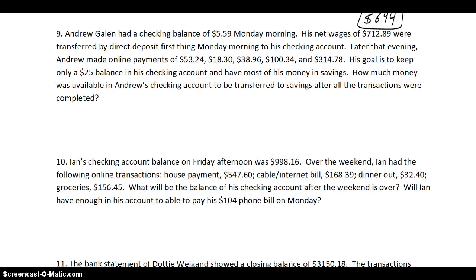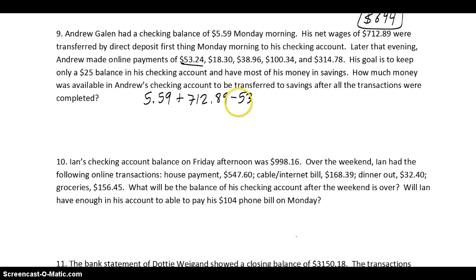Okay. Andrew had a checking balance of $5.59 on Monday. His net wages of $712.89 were transferred by direct deposit first thing Monday morning to his checking account. So we started off with $5.59. This looks like a very similar problem. But this time it has a deposit of $712.89. And then he starts paying bills.